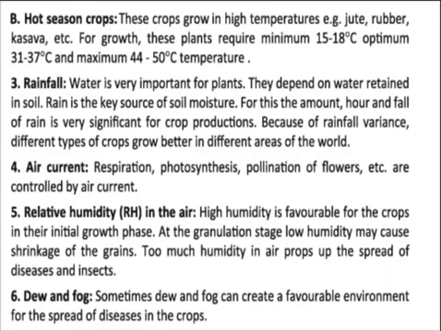Three, rainfall. Water is very important for plants, and this depends on the water retained in the soil. How much water is retained in the soil, and rain is the key source of soil moisture. Without it, we cannot produce crops properly, because we would have to irrigate more and more. For this reason, the amount and fall of rain is very significant for crop production.